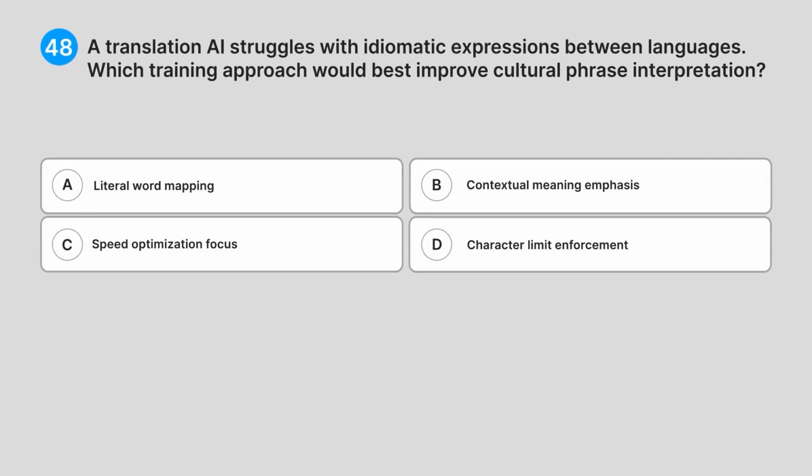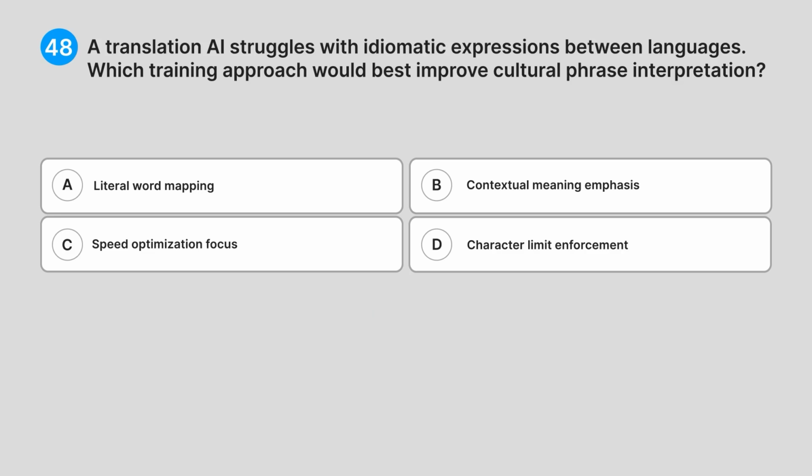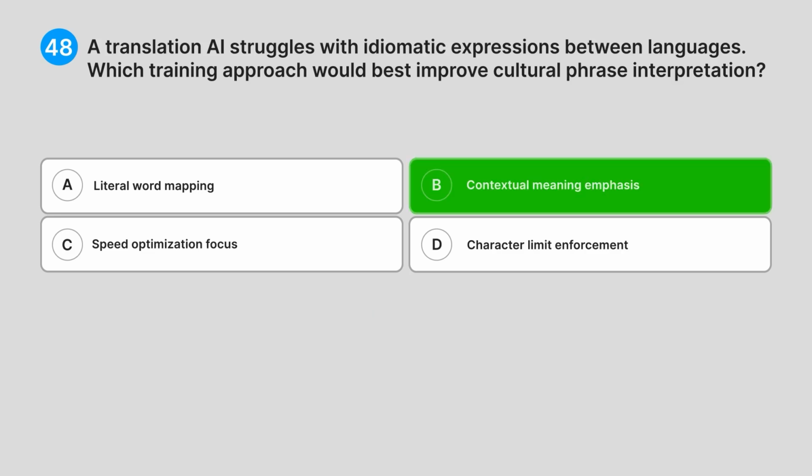48. A translation AI struggles with idiomatic expressions between languages. Which training approach would best improve cultural phrase interpretation? A. Literal word mapping. B. Contextual meaning emphasis. C. Speed optimization focus. D. Character limit enforcement. Do you know the answer? Correct answer. B. Contextual meaning emphasis.